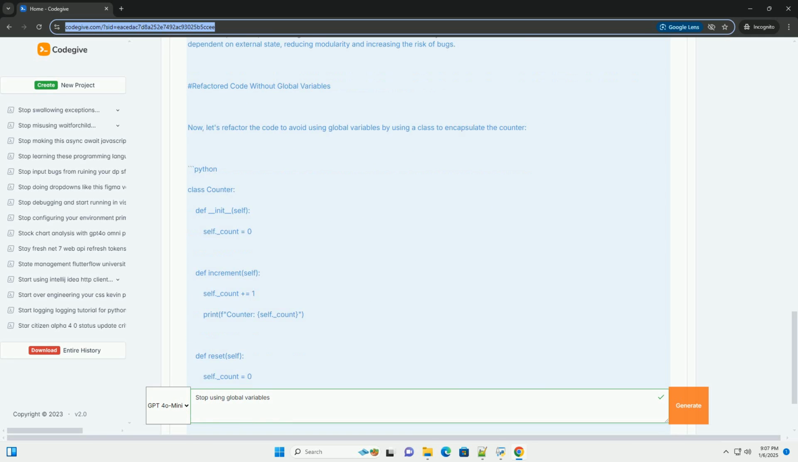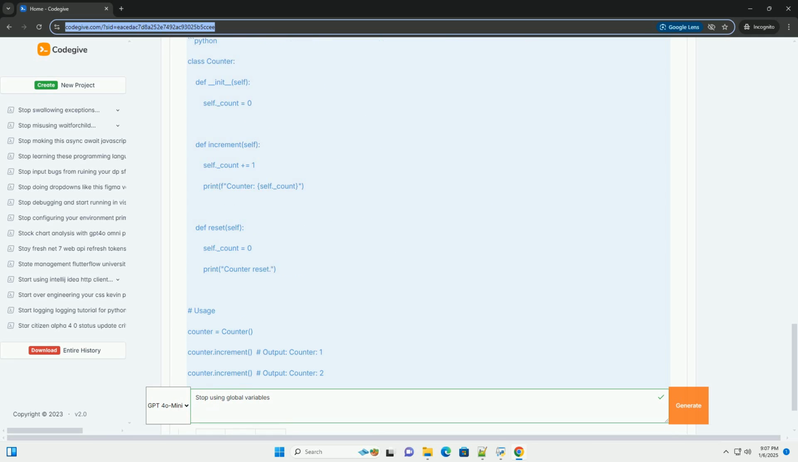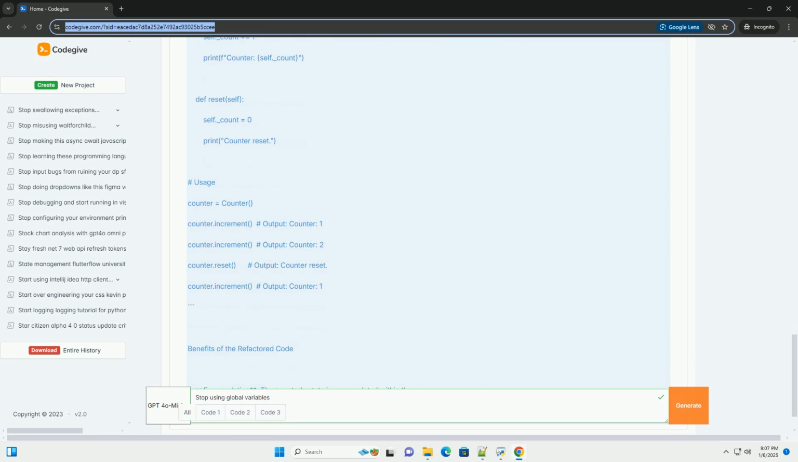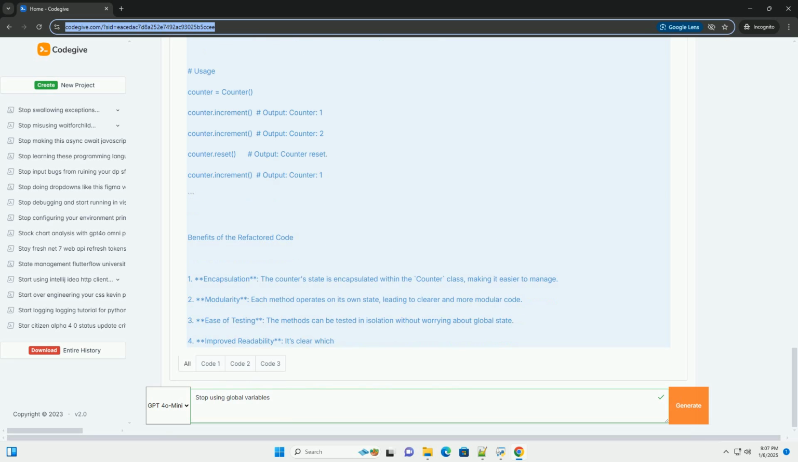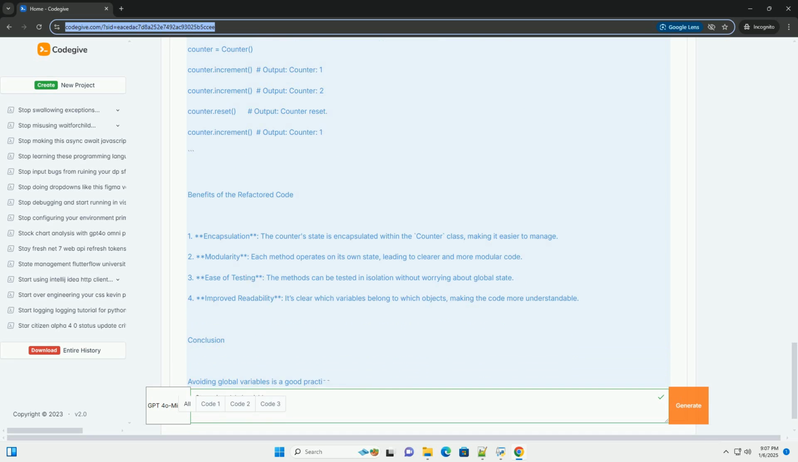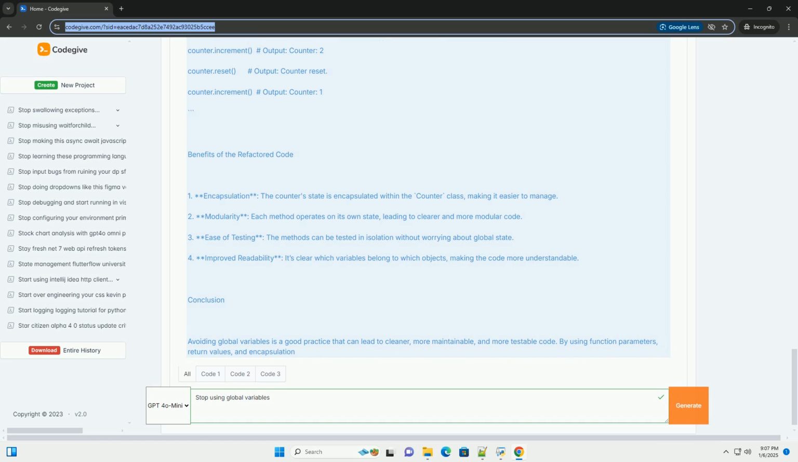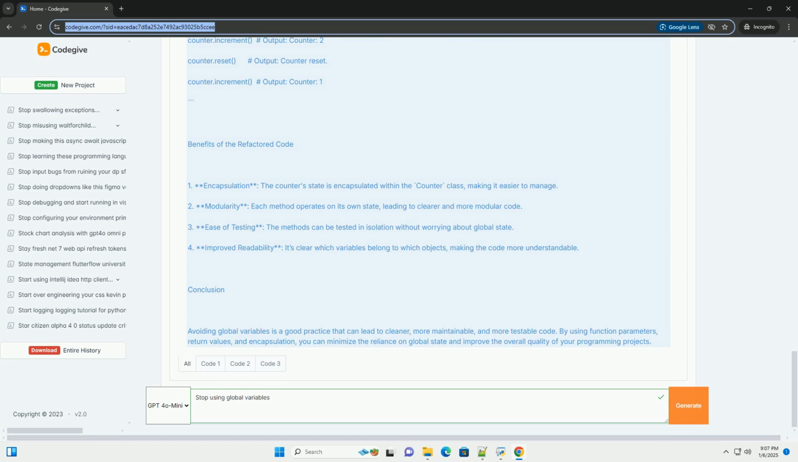Reduced readability. It becomes difficult to track where and how global variables are modified. 2. Increased complexity. Functions become less modular and harder to understand when they depend on external state. 3. Difficulties in debugging. Bugs can arise from unexpected changes to global variables, making them hard to trace. 4. Testing challenges. Functions that rely on global state are harder to test in isolation.